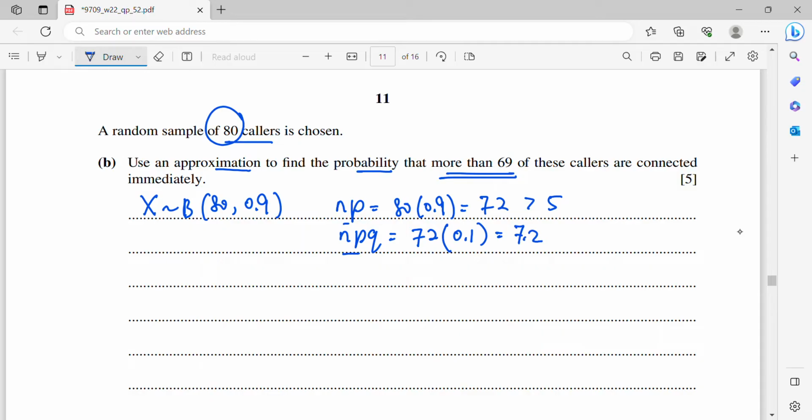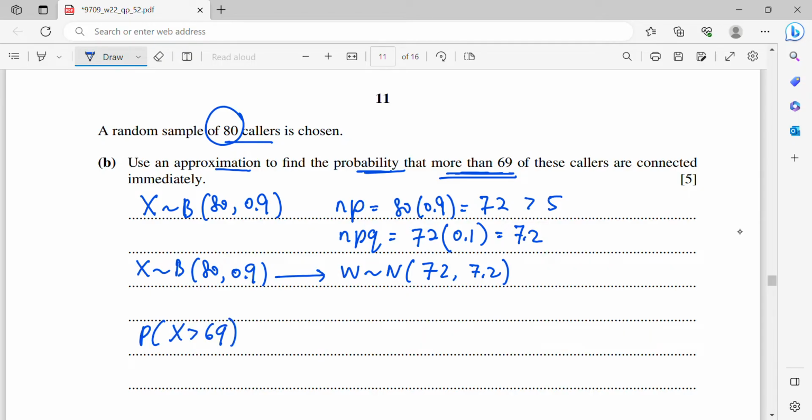Alright, so now I will write my X is binomial 80, 0.9. It will be approximated to W, which is normally distributed. Okay, and then the mean is 72, variance is 7.2. Now you need to find the probability that more than 69. So it means P(X > 69).